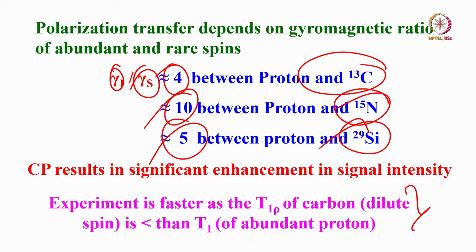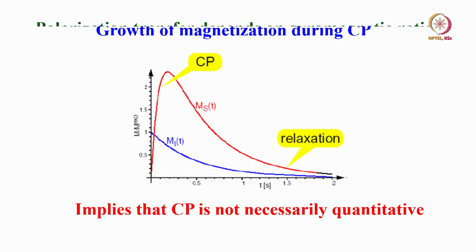You collect the signal at the faster time, where experimental time drastically reduces. Okay, so the experiment is faster, as the T1 of the carbon, the dilute spin, and the T1 of the proton are both comparable and much smaller than the T1 of the abundant proton.